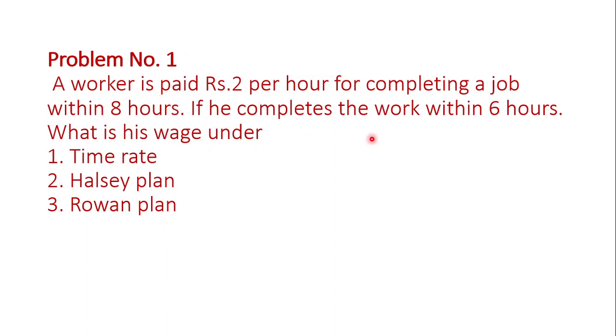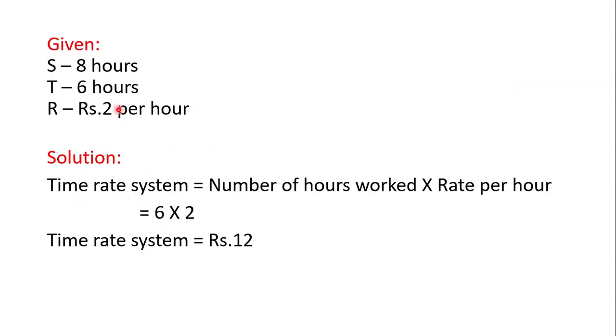If he completes the work within 6 hours, what is his wage under time rate, Halsey plan and Rowan plan? So, what is given here? S means standard time, 8 hours; T, time taken, 6 hours; and rate per hour is rupees 2 per hour.